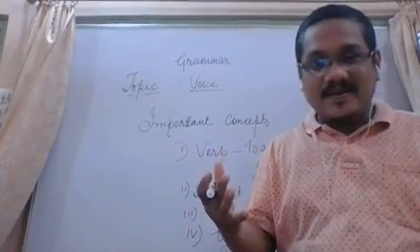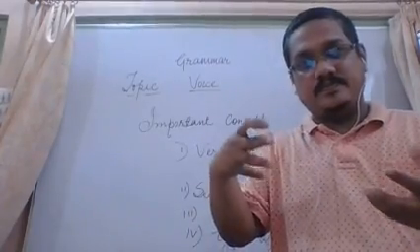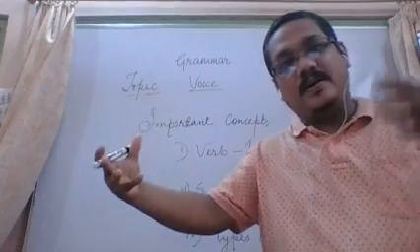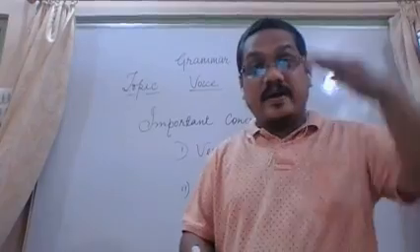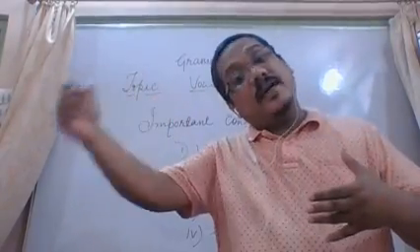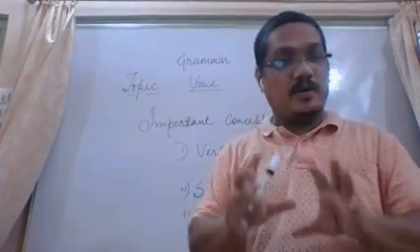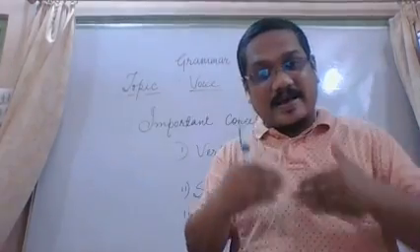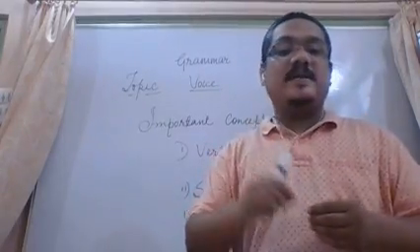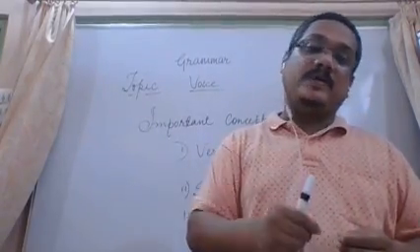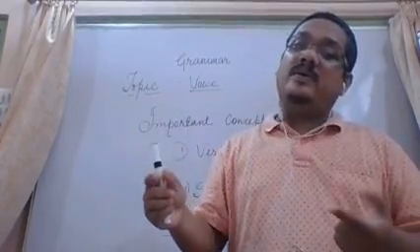Then something that is said about the subject is object. In first case, where the action ends. He plays football. Football is the object. Then in second meaning, something that is said about the subject. What is said about the subject? Rita is a beautiful girl.